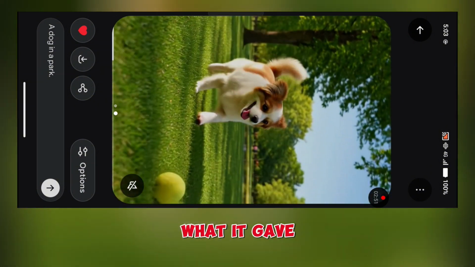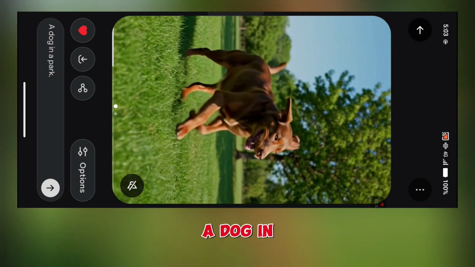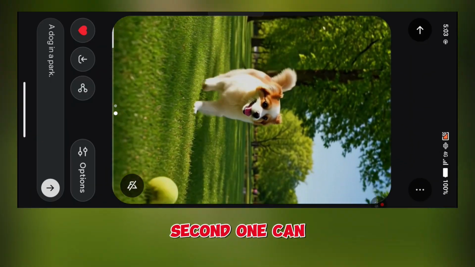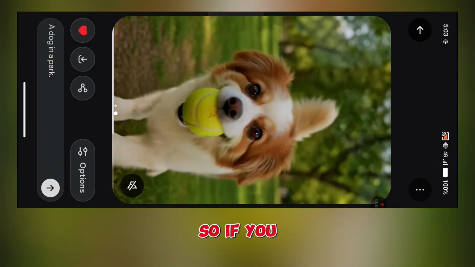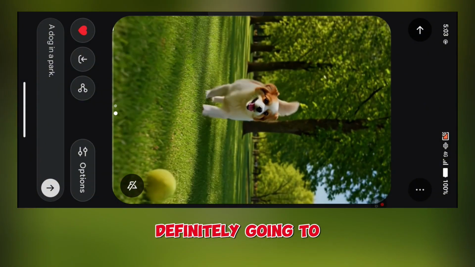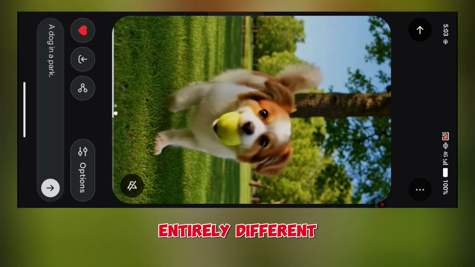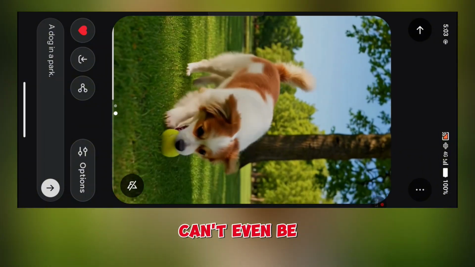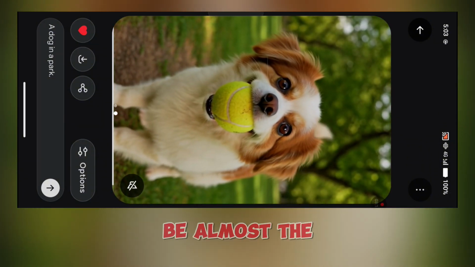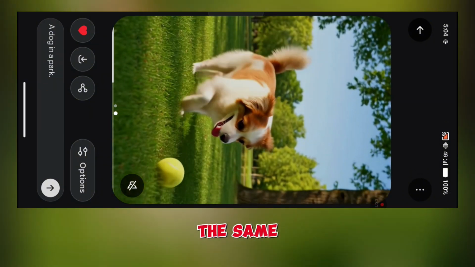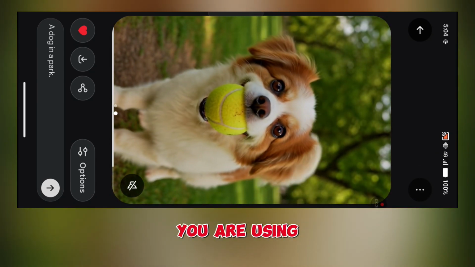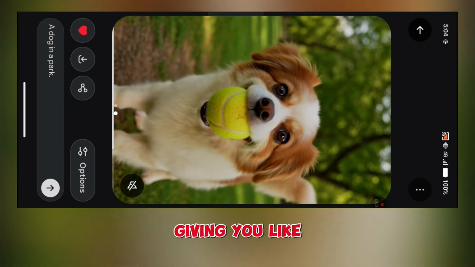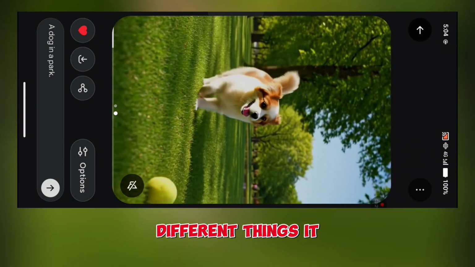Now this is what it gave us. This is the first one, what the dog in a park prompt gave us. This is the second one. Can you see? Different. So if you generate this again, you are still definitely going to have something entirely different. But when you use the other detailed prompt, it gives you something similar. The difference can't even be 1%. It's going to be almost the same thing because it is the same described prompt that you are using. But this prompt is not described, so the AI will just keep giving you different things it wants to.